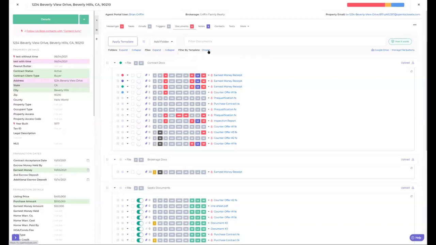One thing that's on our roadmap is to be able to filter by the button state. So basically, if you have LA and they're all purple, up in the filter documents, we're also making the option to say, I want to filter by the word earnest money receipt and the color purple on the button LA. So just keep that in mind. I know a lot of people are asking about that from TC Workflow. This is a much different system than TC Workflow, so it's taken us some time to really revise this. So just know, it's on our roadmap. It just hasn't been released yet.